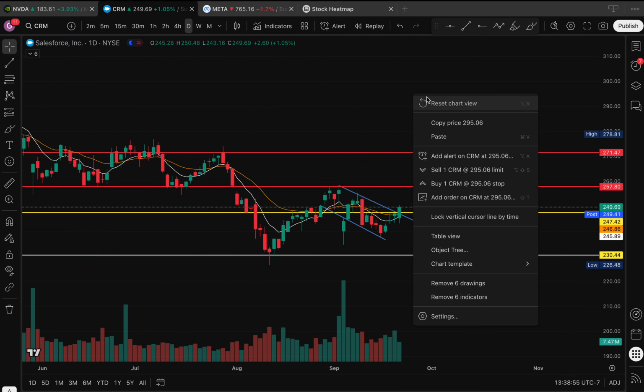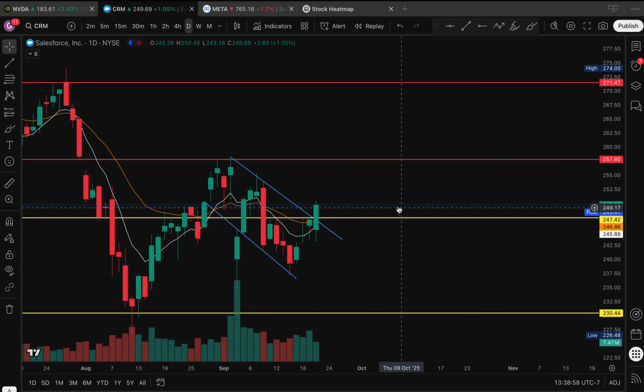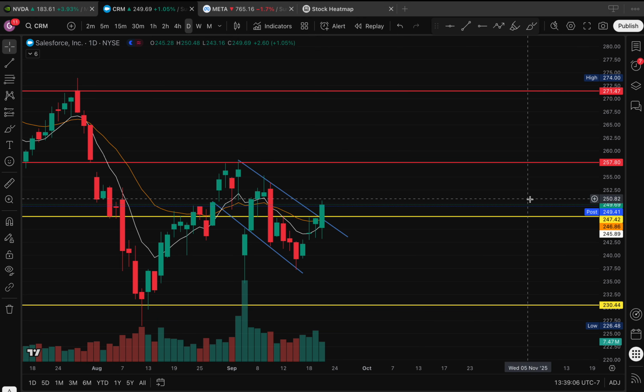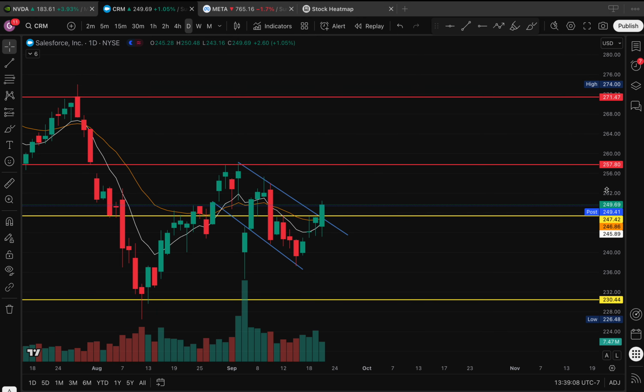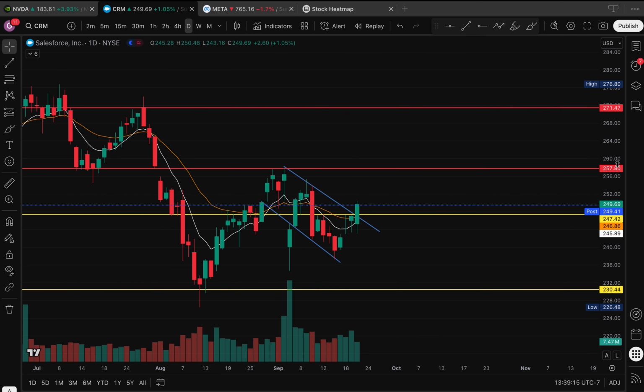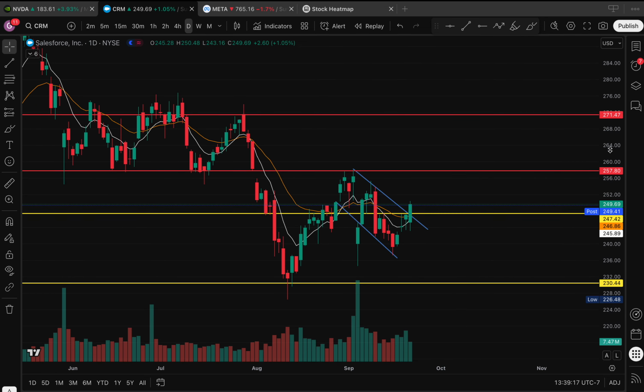But what I'm trying to see on the daily time frame is that price is breaking out of this descending channel, and you formed this bullish hammer stick, and now we're breaking above this descending channel. I did mention this on my weekly watch list. Above 247, we can see a move to 257, and a break above 257 for a move back up to 271.